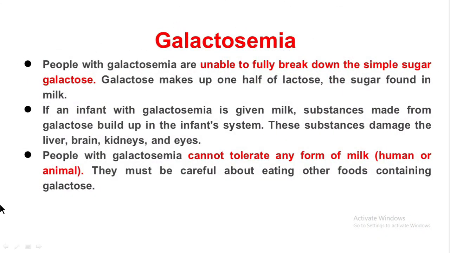So how do we treat it and what are the symptoms? People with galactosemia are usually unable to break down the simple sugar galactose. Galactose makes up one half of lactose, the sugar found in milk. So if an infant with galactosemia is given milk, substances made from galactose will build up in the infant's system. This substance damages the liver, brain, kidney, and eyes.